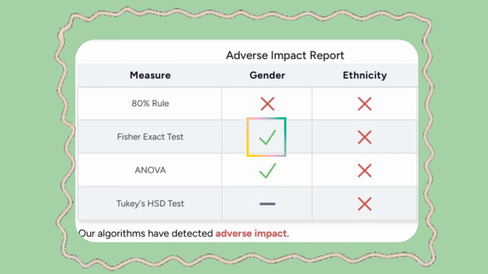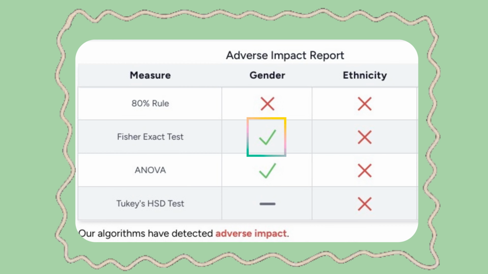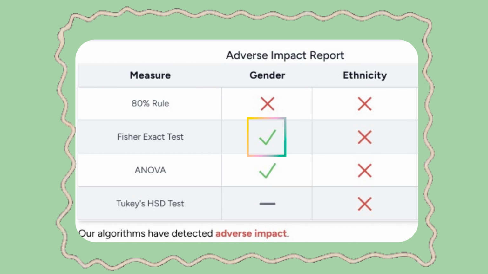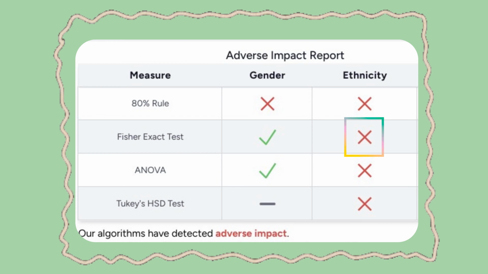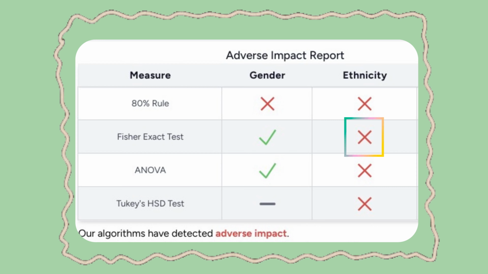The green check mark in the gender column indicates that the 80% violation may have been skewed due to small sample sizes. In the ethnicity column, the red X tells us that the difference in selection rates between ethnic groups is statistically significant, meaning it is unlikely to be due to chance and may reflect a real imbalance.